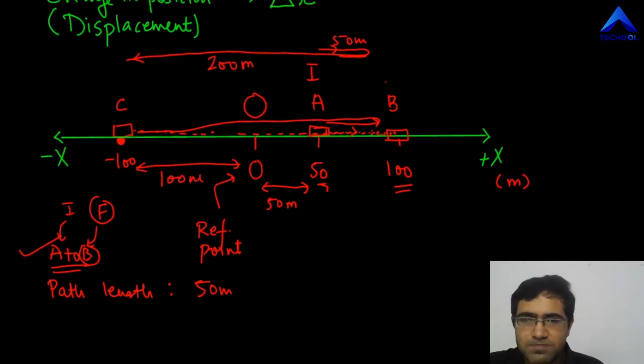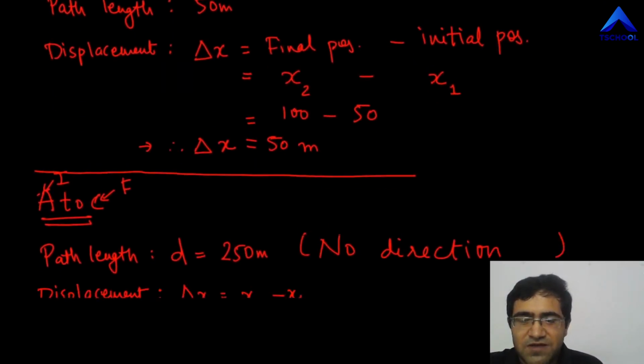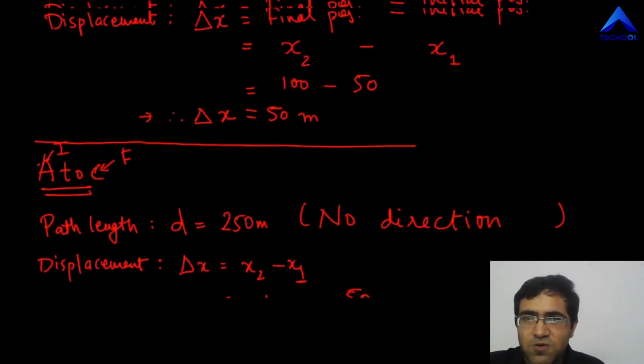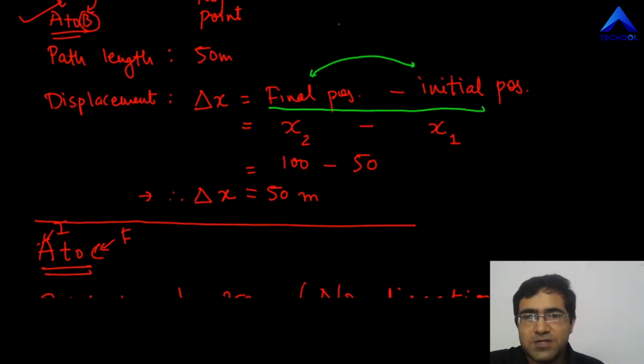Now what about 0? 0 is when it comes back to the same place. If we look at the formula of displacement, what if initial and final positions are same? That is, the object moves somewhere and comes back to the same point A again. I hope you understood what I said.